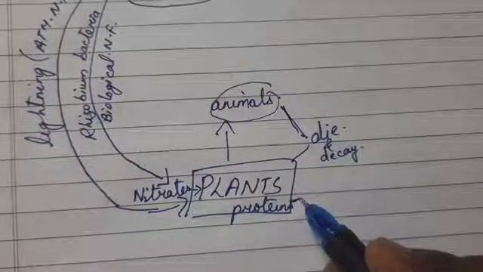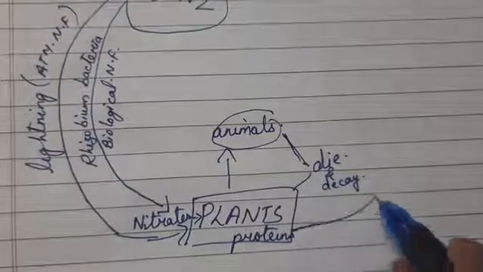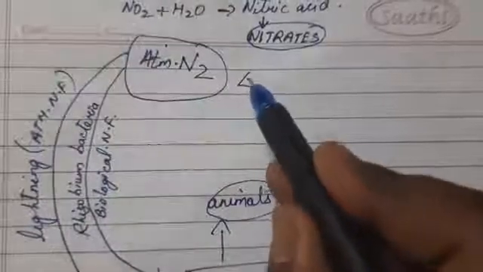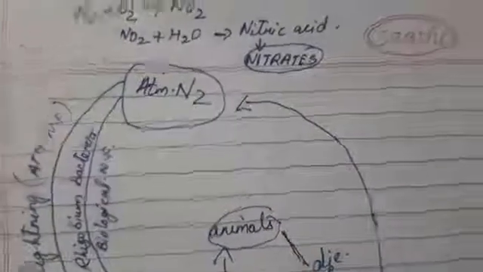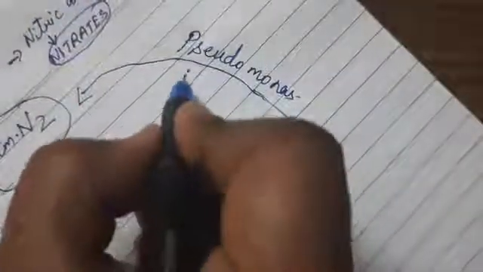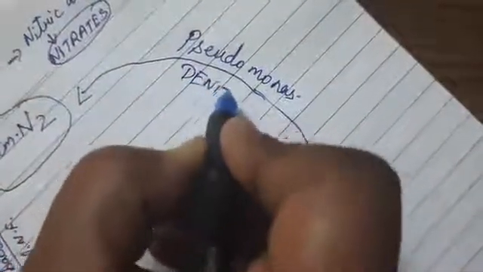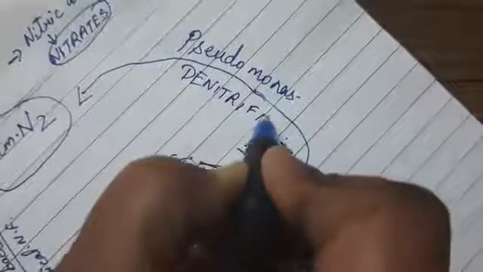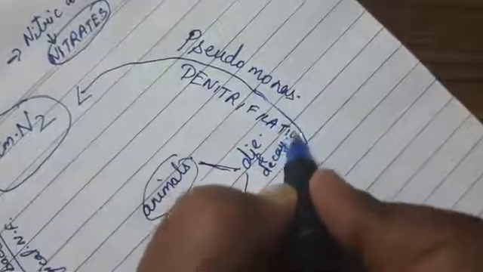These nitrates have to again go back into the atmosphere. And this is done by which bacteria? It is done by the Pseudomonas. P is silent. And what is this procedure called? This procedure is called denitrification.